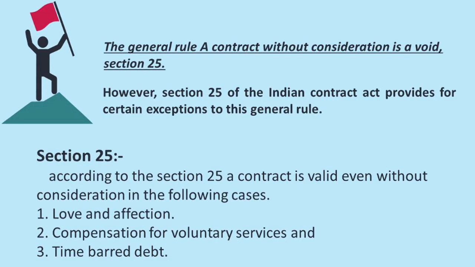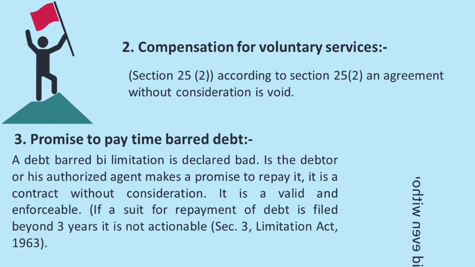One is parties must stand in some relationship. The agreement is made out of natural love and affection. The promise must be in writing and it must be registered under the law in force. So this is the first point. Second point is compensation for voluntary services.